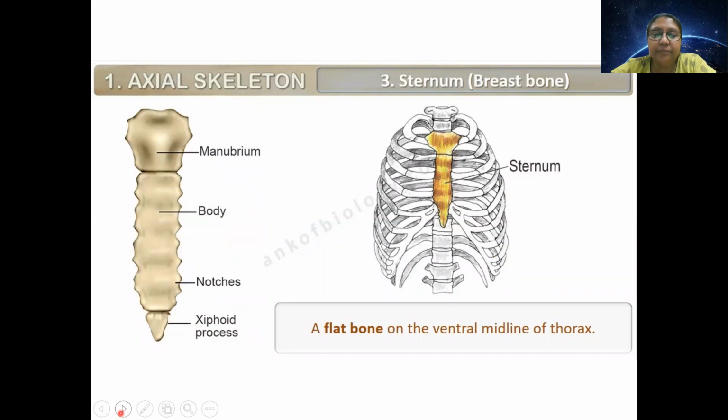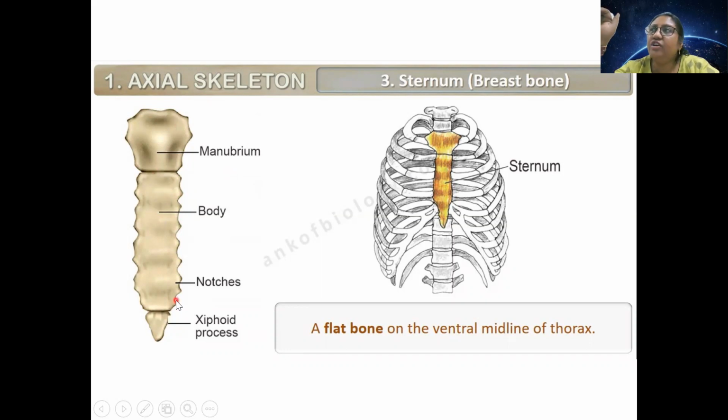Okay. Now a flat bone is there which is called sternum. Where is it present? It is present at the front side of our body, where the rib cages are fusing, and you can see this bone is known as sternum. It is present in the thoracic region, and it has an upper part which is called manubrium, then the body.